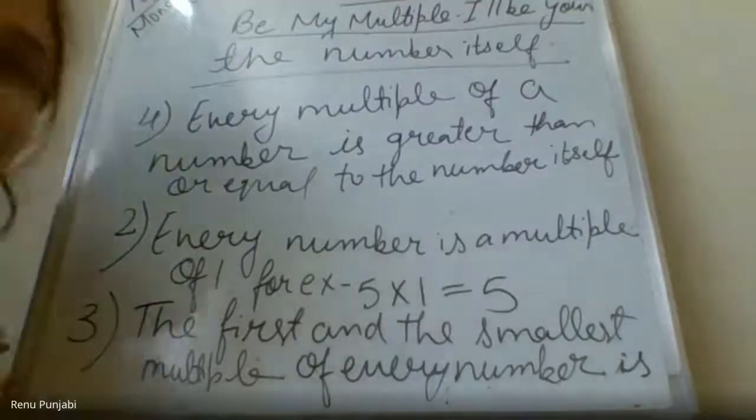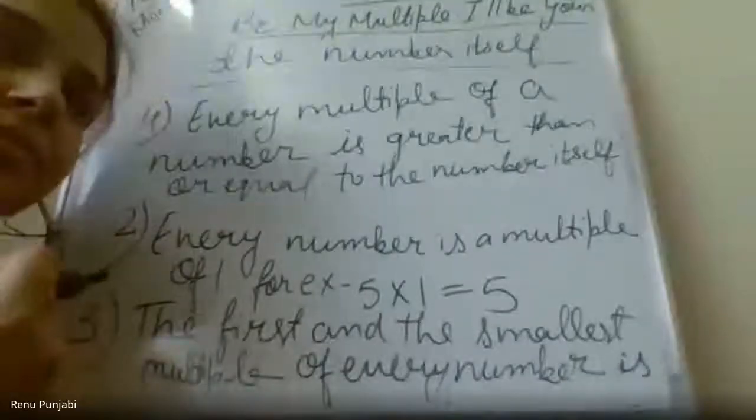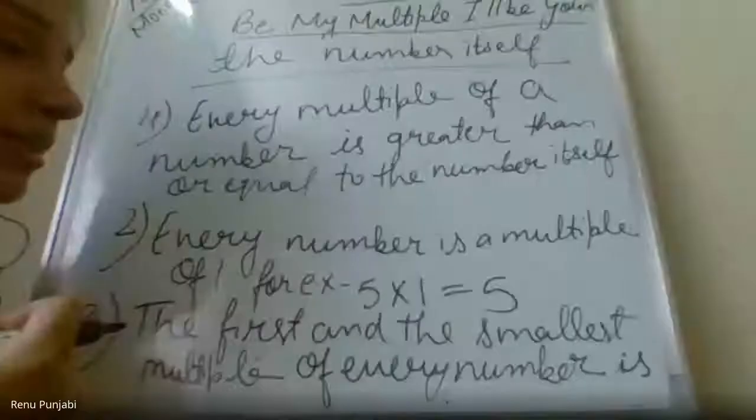Tell me one example. Yes, tell me your name first. Aryan. 6 times 1 is 6, and 6 times 2 is equal to 12.